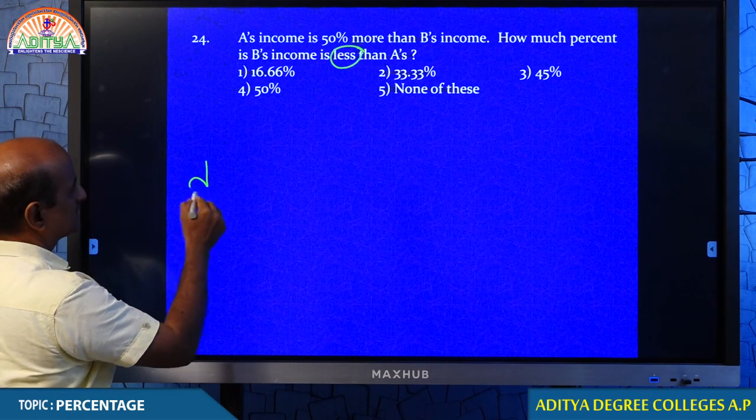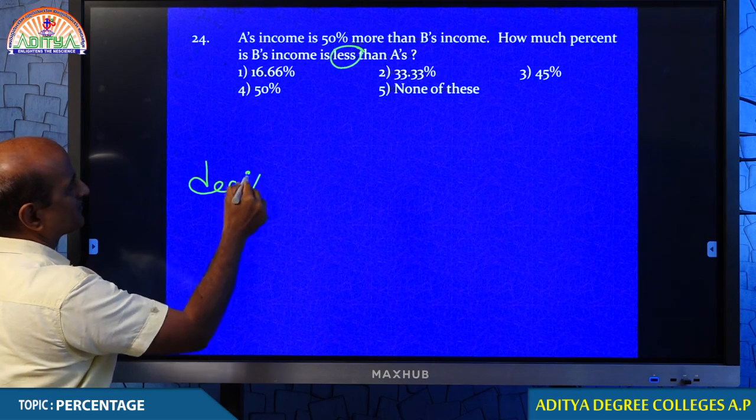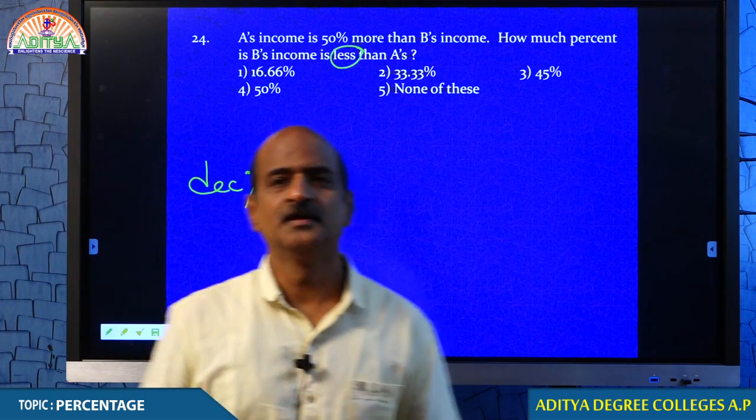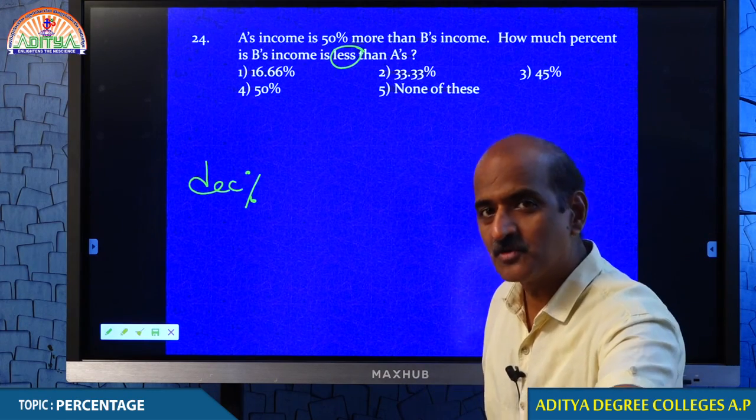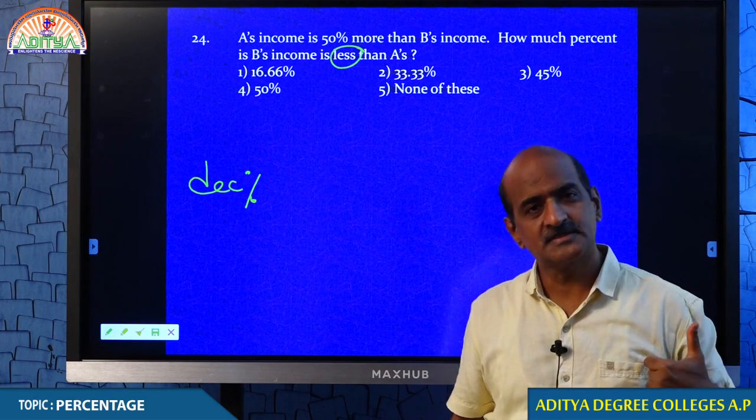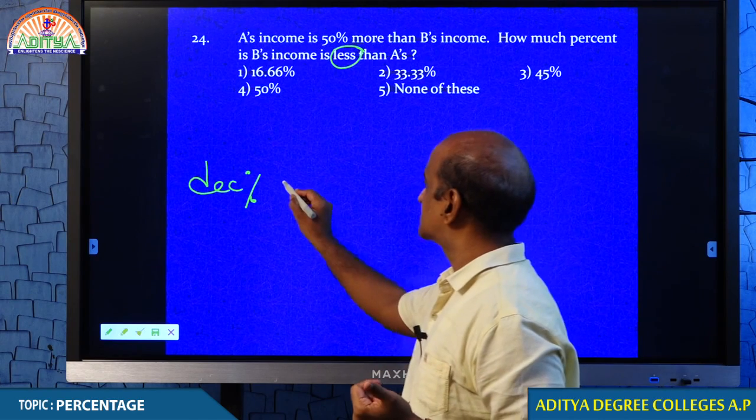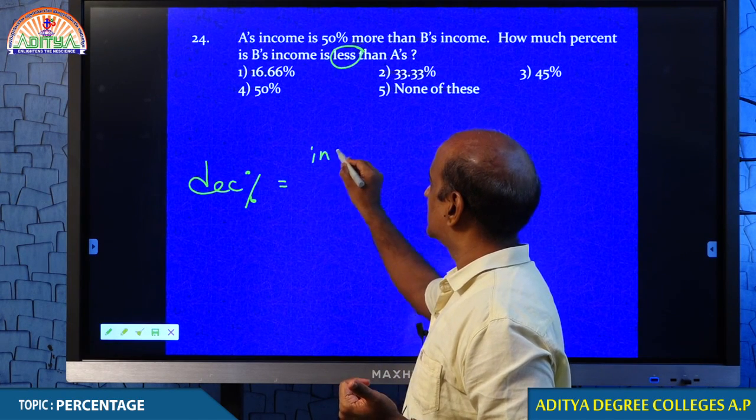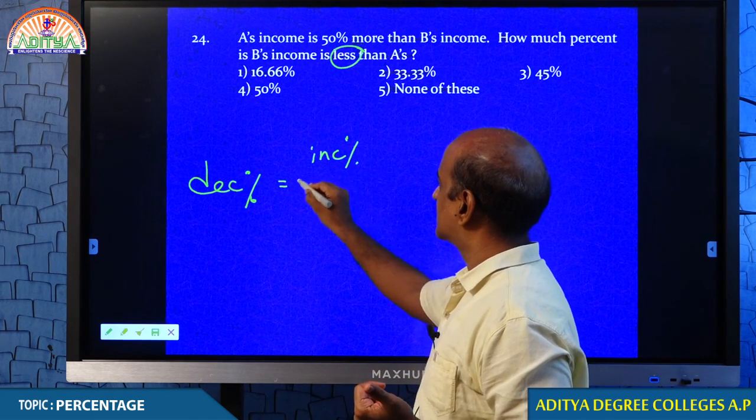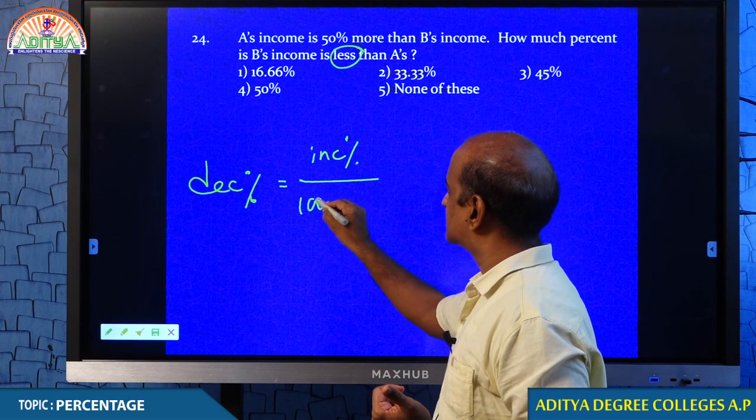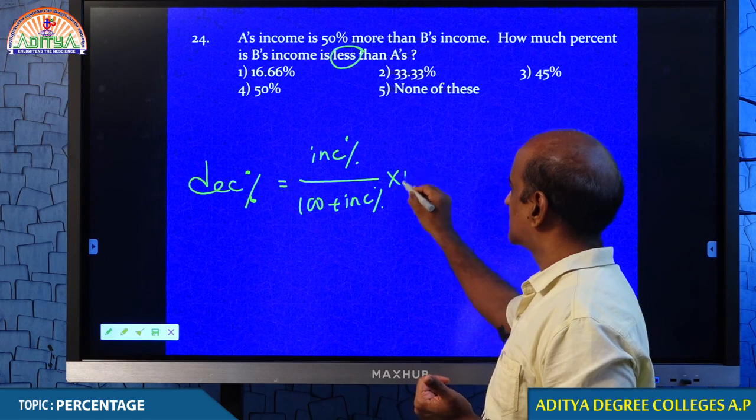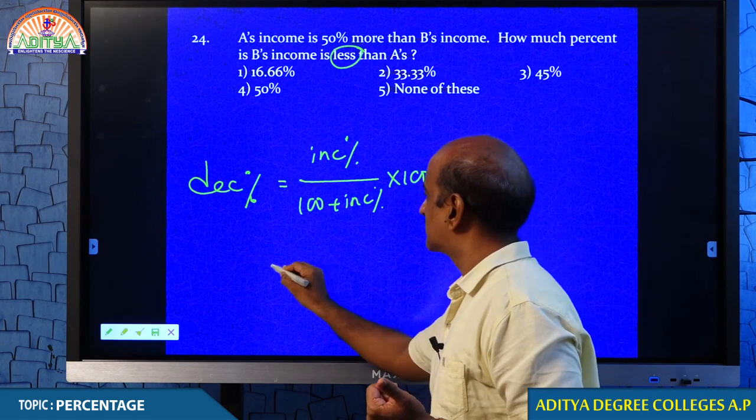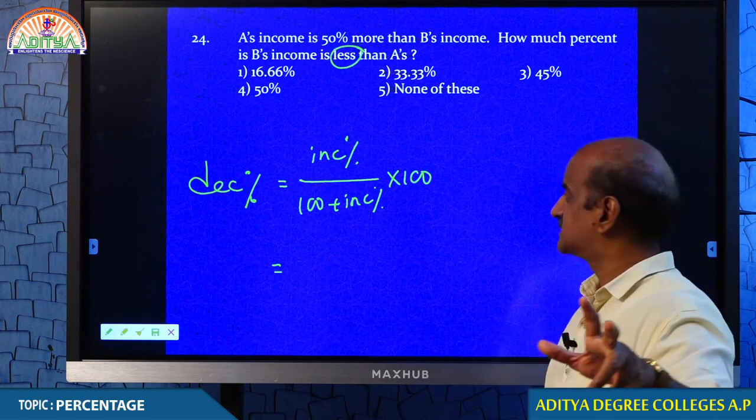Formula, students, decrease. If you get more, I get less. If you get 50% more, let me check how much percent I am going to get. Percentage decrease is equal to percentage increase by... come on, students. You remember these two formulas, we will be using these two formulas in many cases.